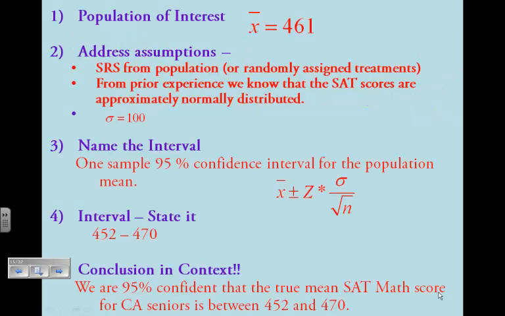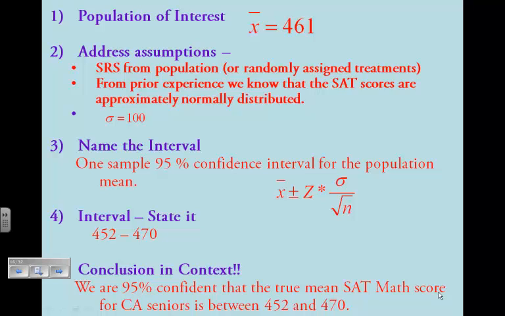Here's what you would do. Remember the PANIC. Population of interest. It said the mean was 461. Address the assumptions. First, it's a simple random sample from the population. Told us that. Secondly, from prior experience, we know SAT scores are approximately normally distributed. And you can state that because we've covered it, we know it. And the third assumption is that the standard deviation is 100. And they told us that in the problem.